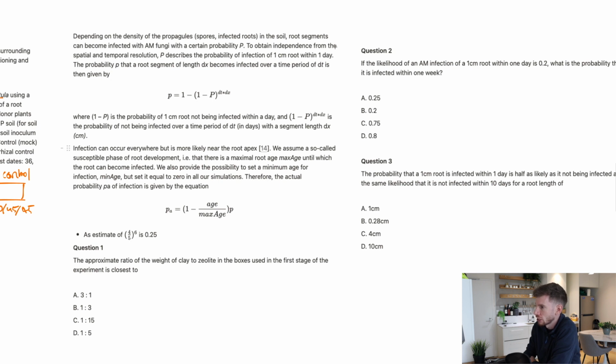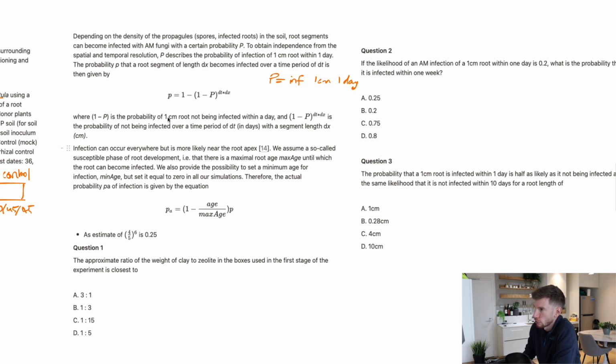We've now got some definitions in here. So if I write that down, P equals, I'm just going to write infection and then 1 centimeter, 1 day. Like that, and that was capital P. And it says the probability, lowercase p, that a root segment of length dx becomes infected over a time period of dt is then given by this. So this then brings in a couple of extra factors. That's already fully defined, so I'm not going to write a note down on that.